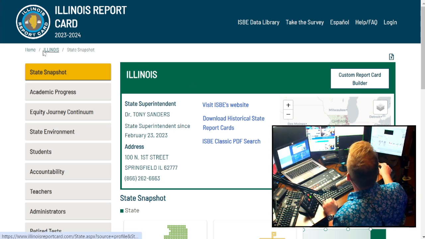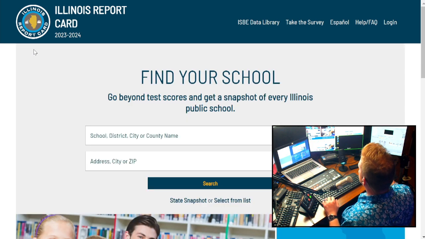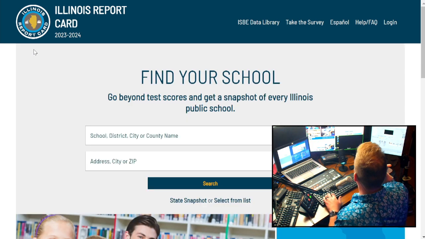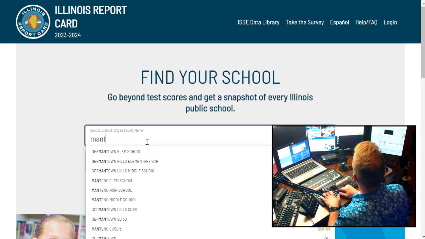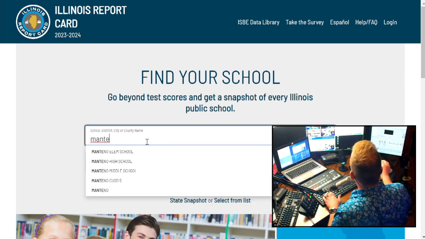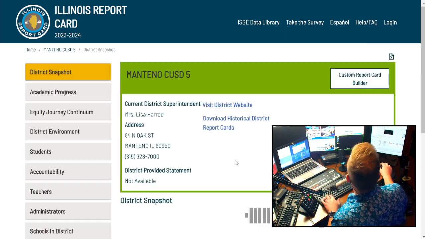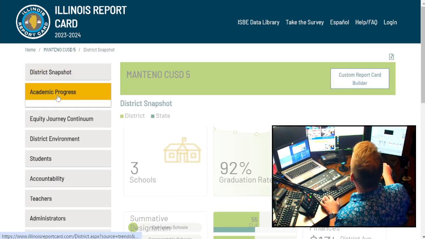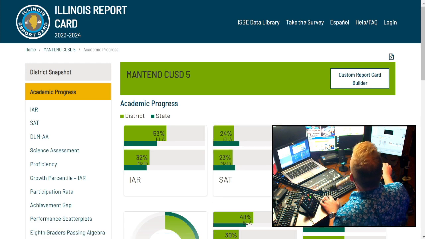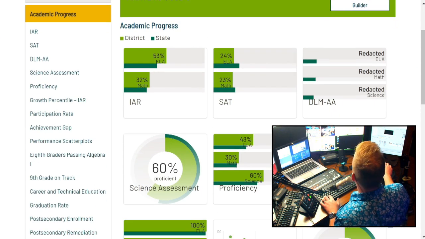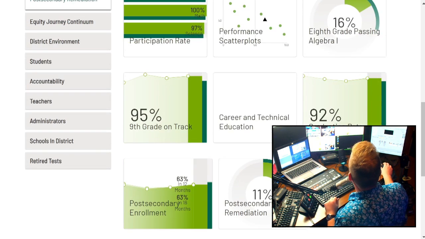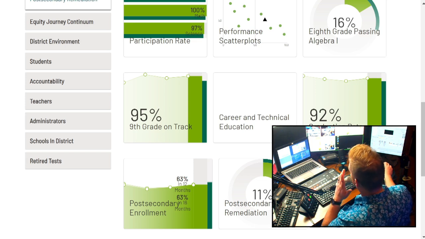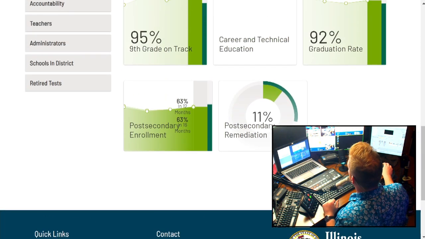Pull this up. Go home. And hopefully, you guys can look this up yourselves. Just go to Illinois School Report Card. We'll go to Manteno School District 5. All right, so pulling this up. Academic progress. You've got 60% science assessment, 16% passing algebra in 8th grade. Looks like 92% graduation rate, and 95% of 9th graders are on track, according to Illinois School Report Card.